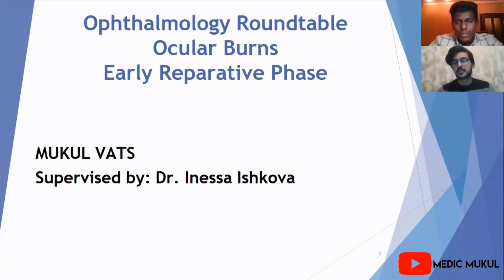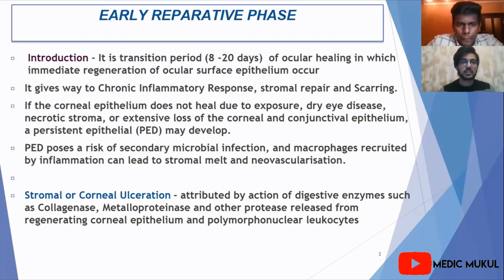So my first question is, what is the early reparative phase and how does it evolve? Yes, doctor, thank you so much. The early reparative phase is our transition period of ocular healing, in which the immediate regeneration of the ocular surface epithelium occurs. It occurs after 8 to 20 days, and it gives way to the chronic inflammatory response. It gives way to stromal reparation and scarring.